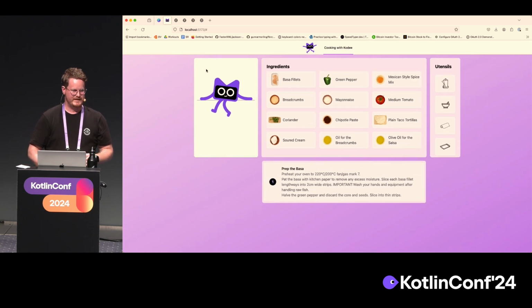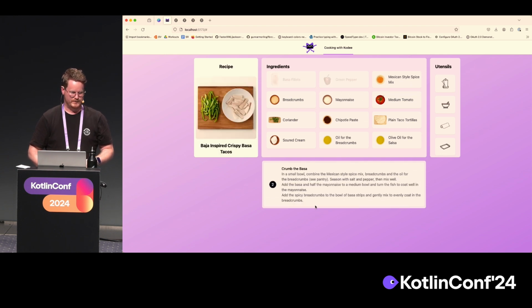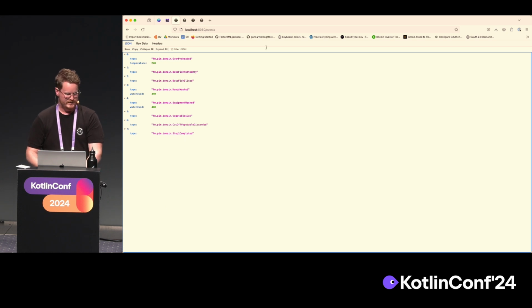What we'll see is that here we will see the state of the current recipe, and we use these ingredients in the recipe. So if we click here, this is our current state, and we use the events from the previous command to calculate this. And we see that these ingredients are now used. To show a bit behind the scenes, these are now all the events that have happened.